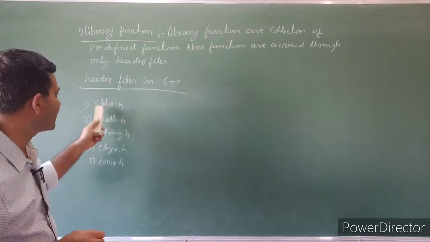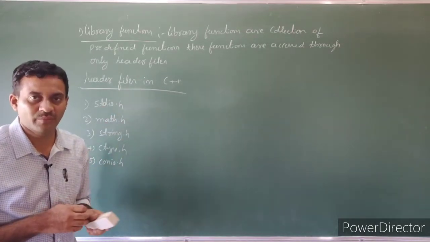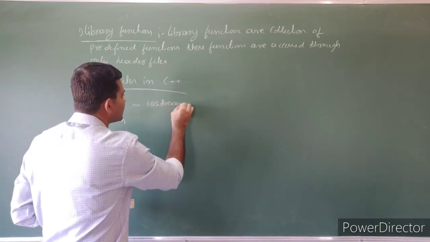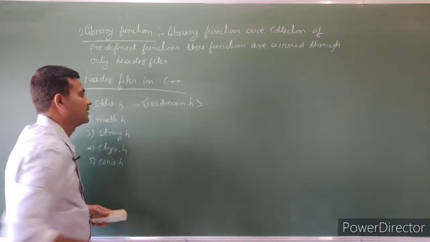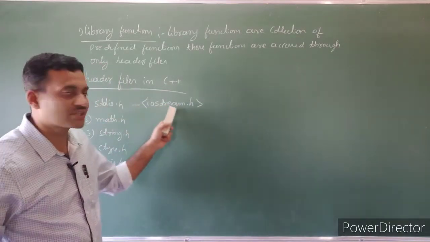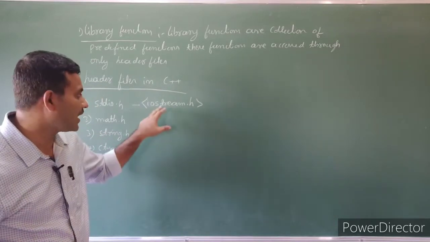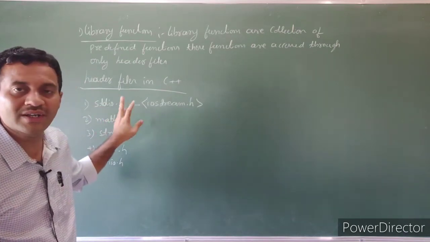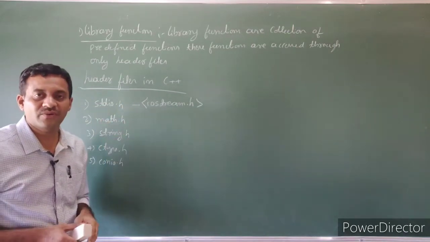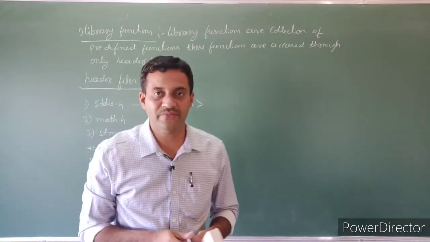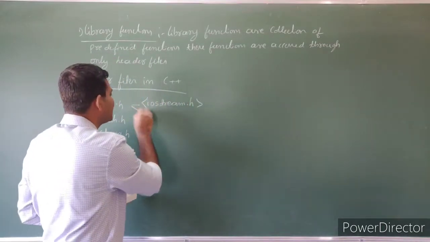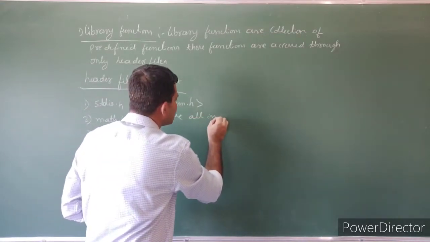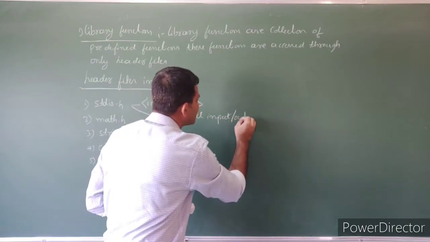We do not directly include stdio.h in C++, but we include the iostream.h header file. In every program, we include the iostream.h header file. When we include the iostream.h header file, it automatically invokes stdio.h. Here, stdio stands for standard input output header file. These standard input output header files have all the input output functions.